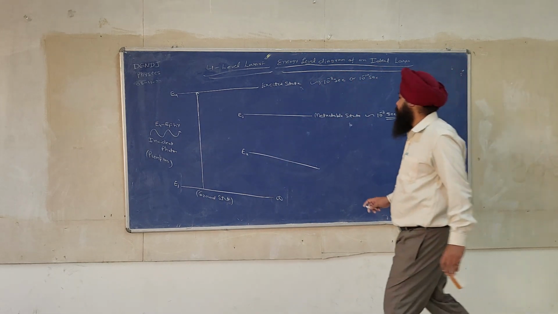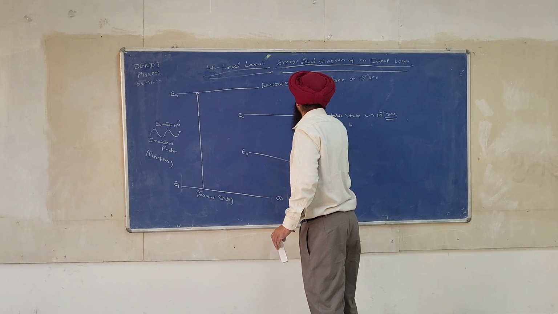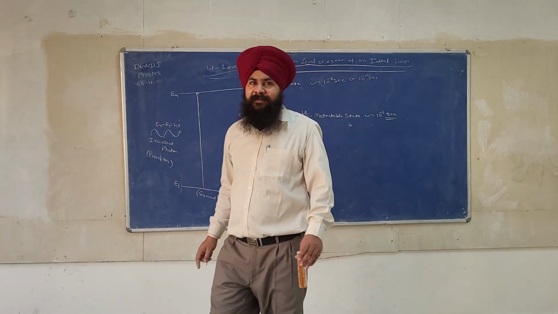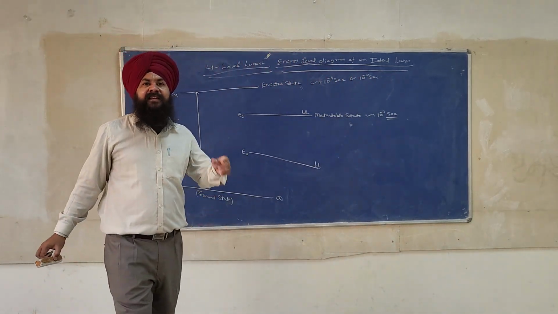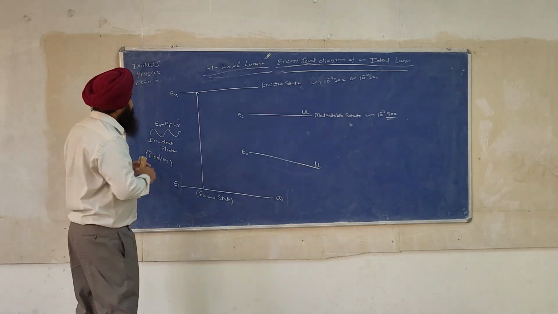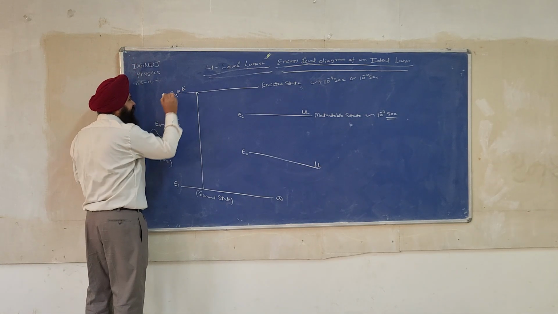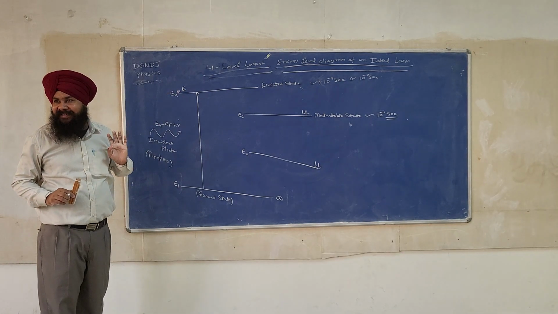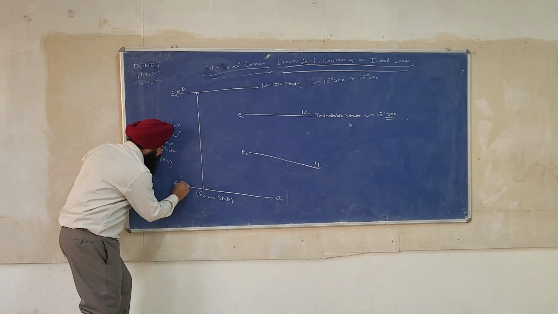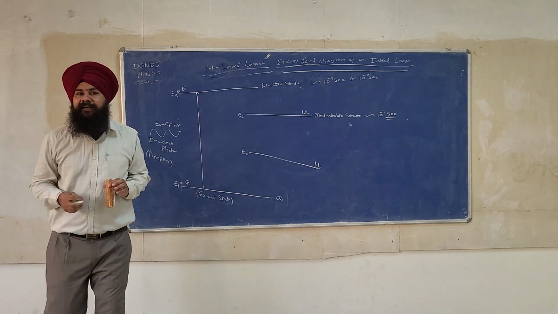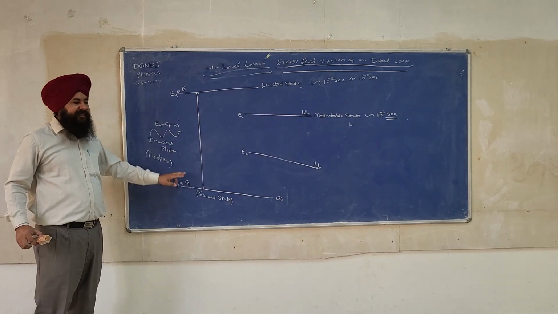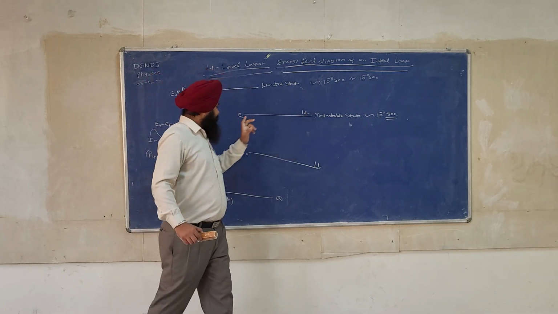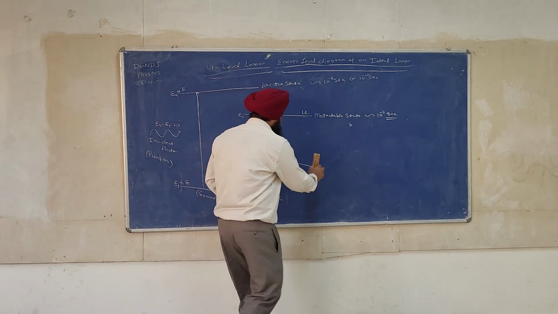This is also called UL, and this is also called LL. UL means upper laser level, LL means lower laser level. Sometimes this E4 is also called E, where E means excited state, and E1 is sometimes called G, where G means ground state. E3 is also called UL, and E2 is also called LL.